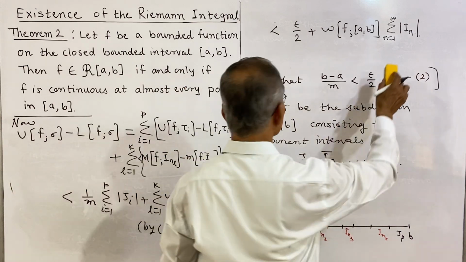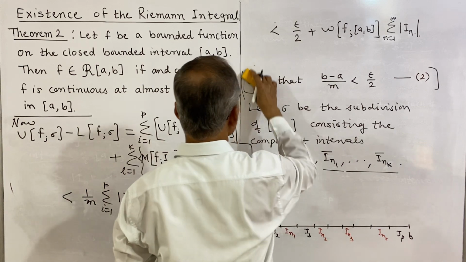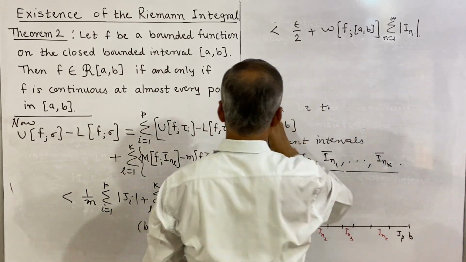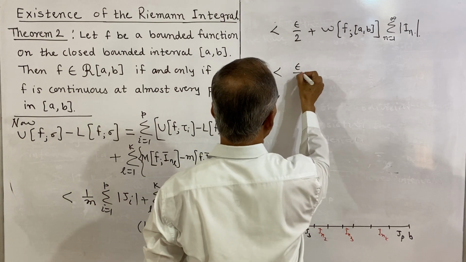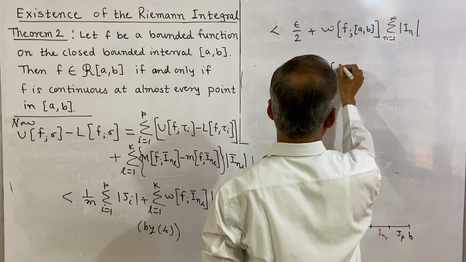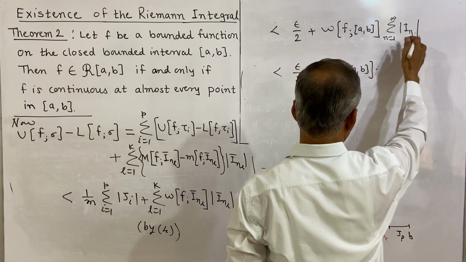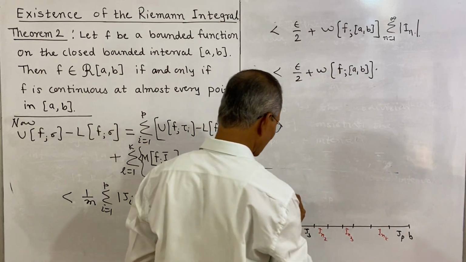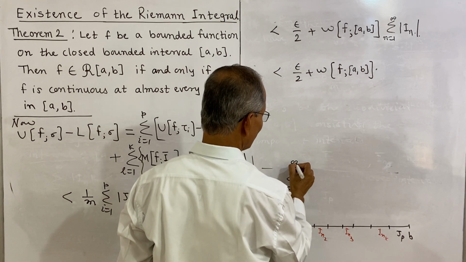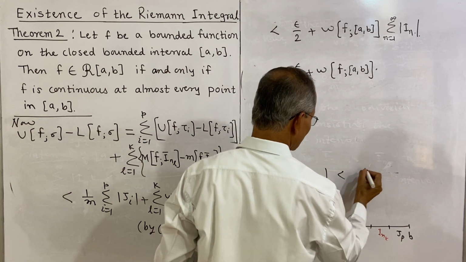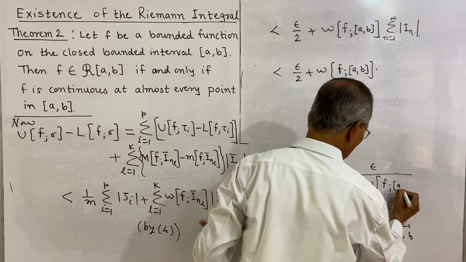And we have, by the third relation here, that this is less than epsilon by 2 plus the oscillation of f on the closed interval a to b, into, and see, you refer to the third, what we have written third: the summation n takes value 1 to infinity of the length I_n is less than epsilon divided by twice omega, the oscillation of f on the interval a to b.